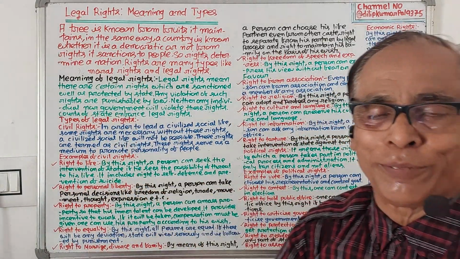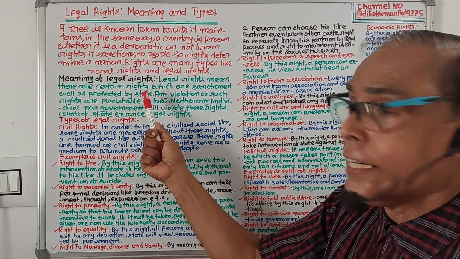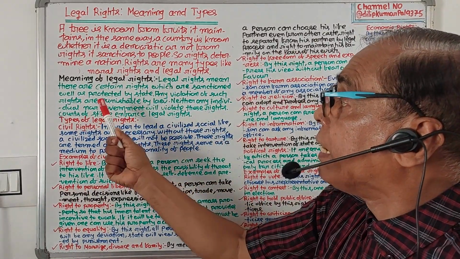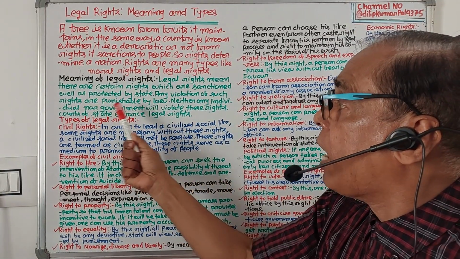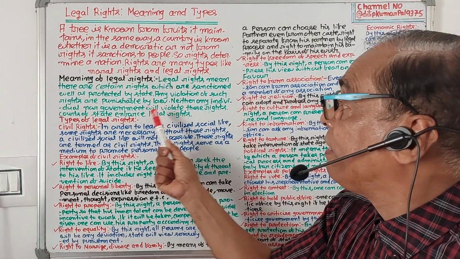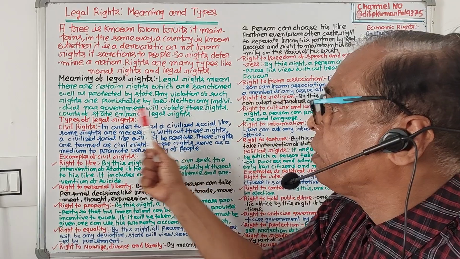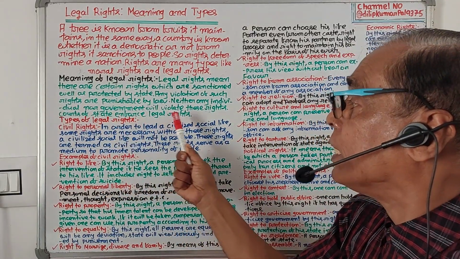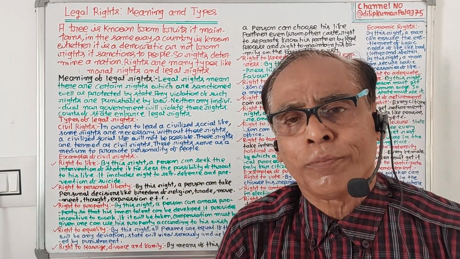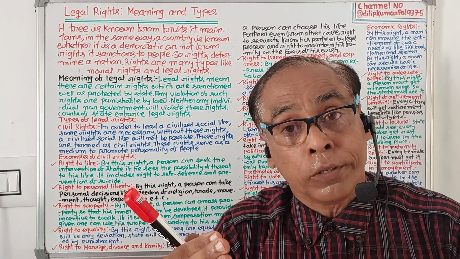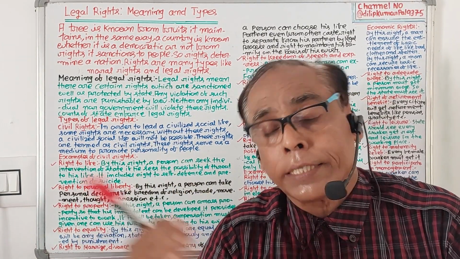Meaning of legal rights. Legal rights mean there are certain rights which are sanctioned as well as protected by the state. Any violation of such rights is punishable by law. Neither any individual nor government will violate these rights. Courts of the state enforce legal rights.